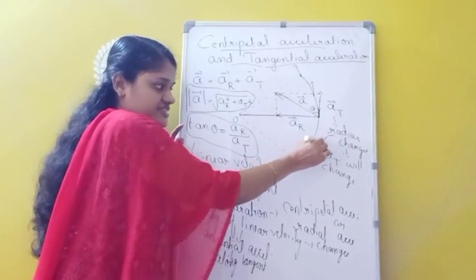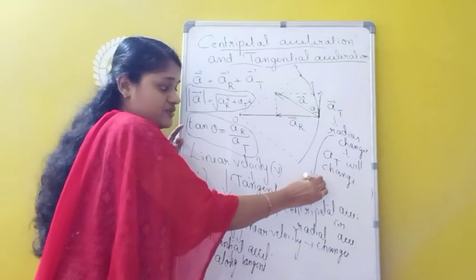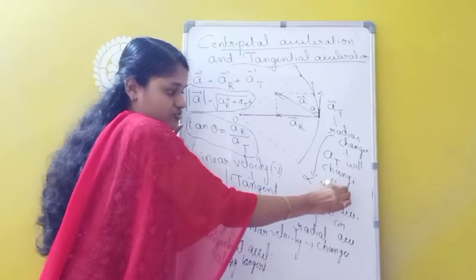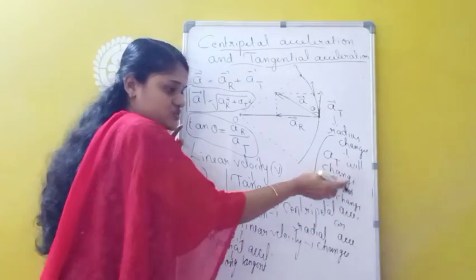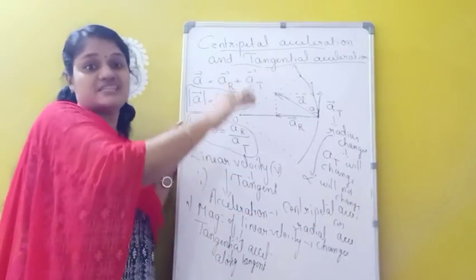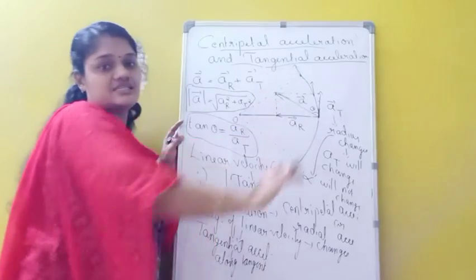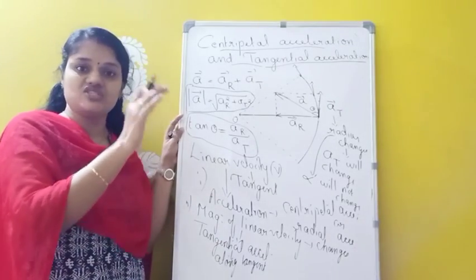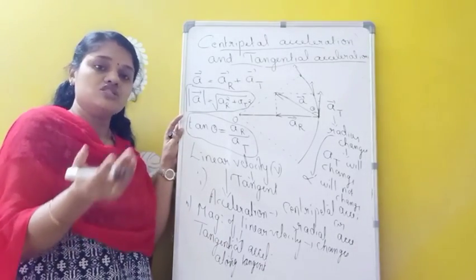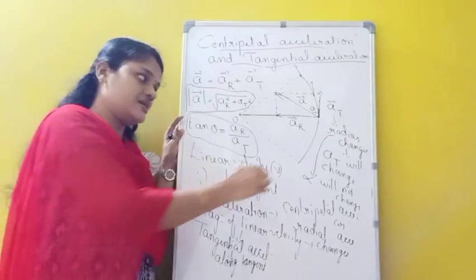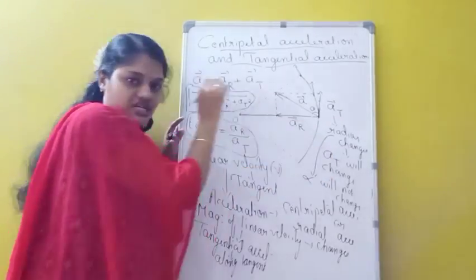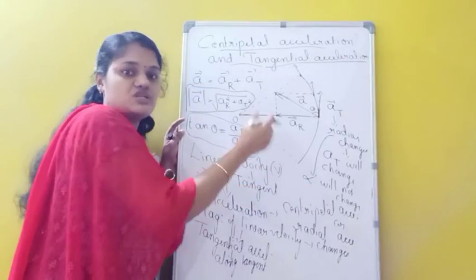Whenever the radius changes, alpha will not change. That means angular acceleration will not change, but tangential acceleration will change when the radius is changing. So that is the difference between tangential and angular acceleration. Whenever the radius of the circular motion is changing, the tangential acceleration will change, but the angular acceleration will not change.